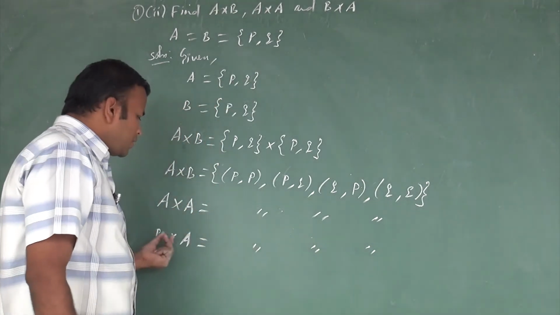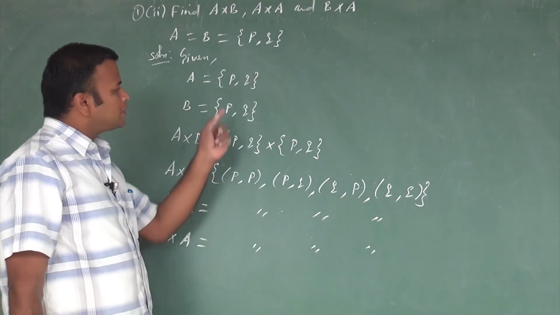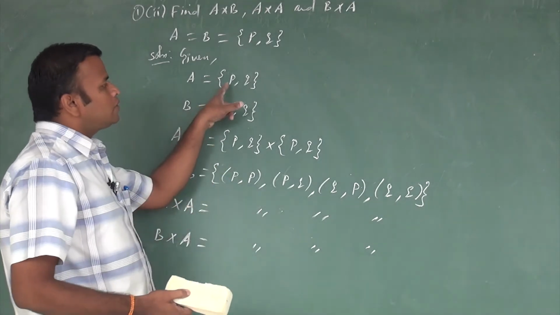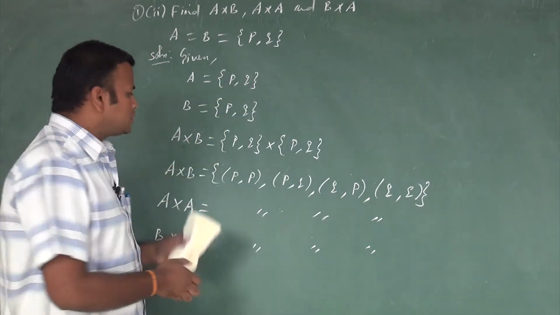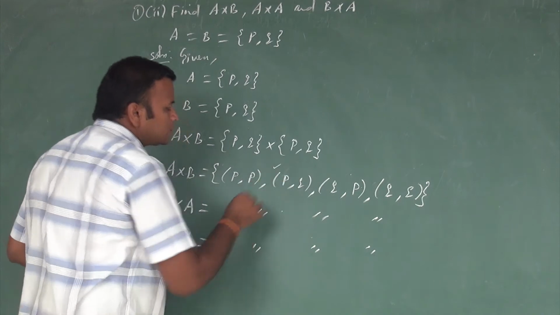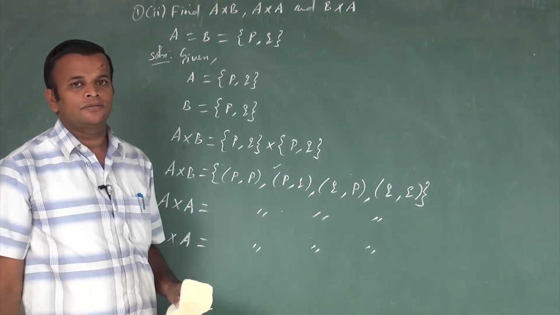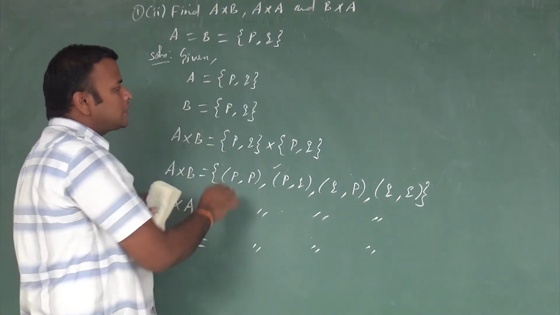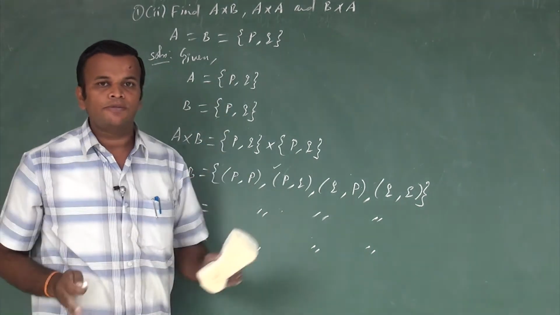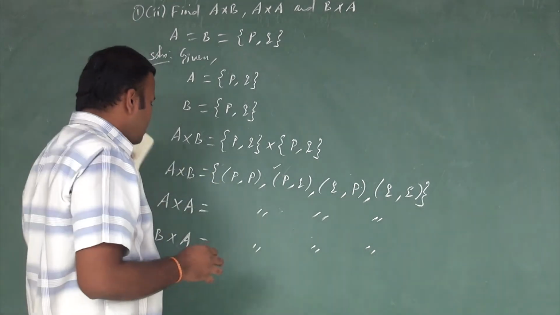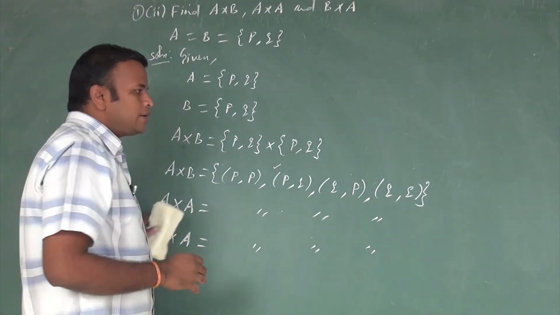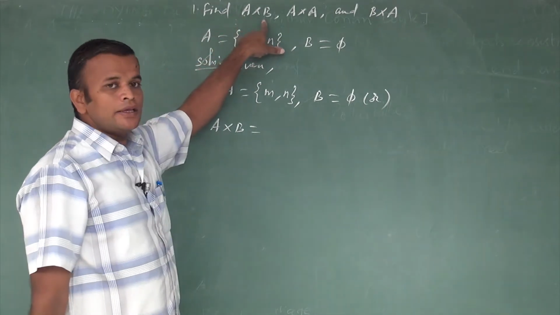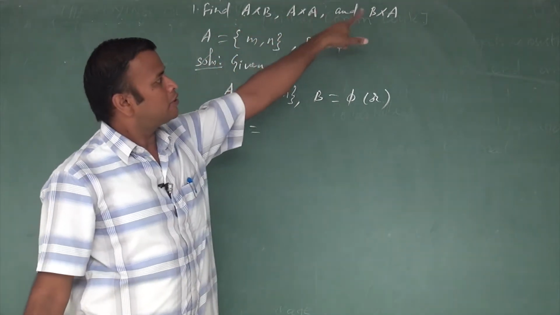Suppose we write B cross A, the value of the element B is P comma Q, and A is also the same value, P comma Q. So in this sum we find one, then the remaining two are very easy. It is possible only when both the sets contain the same number of elements. In the third subdivision, we find A cross B, A cross A and B cross A.